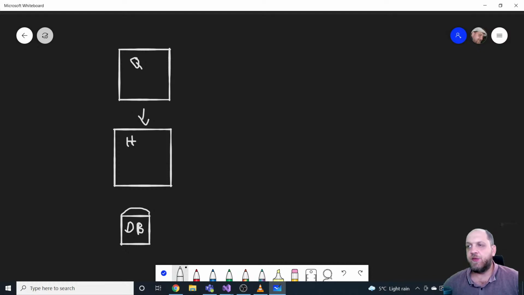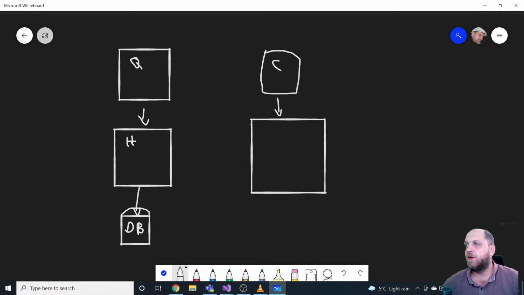So handlers and queries will then probably use this database to retrieve information. Then we would have here on the other side, maybe this concept of a command, and that command would also be executed by a handler. The whole thing is that commands will change the state of the application.